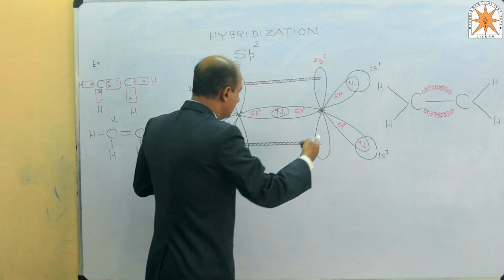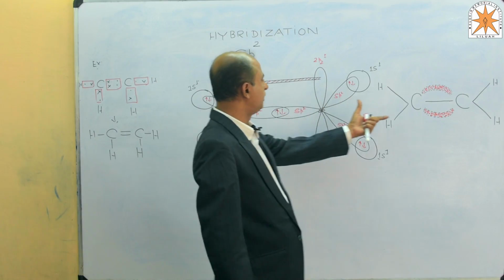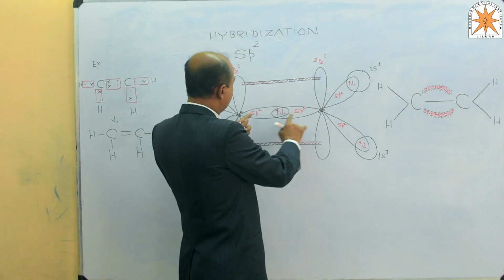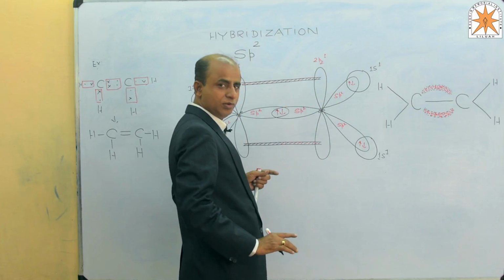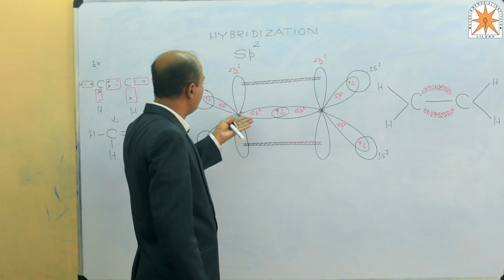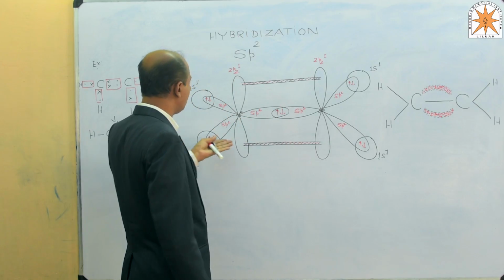But the orbital that has overlapped between the 2 carbon atoms of the ethylene molecule forms the 1 sigma bond, and the nature of that sigma bond is sp2-sp2. But the strength of the bond becomes different here, because 1 bond is this and 1 bond is a different overlapping.